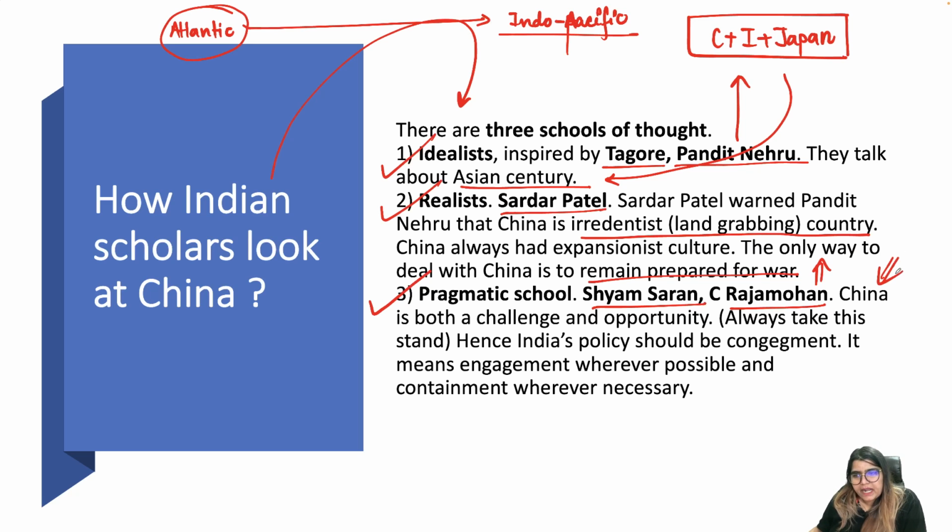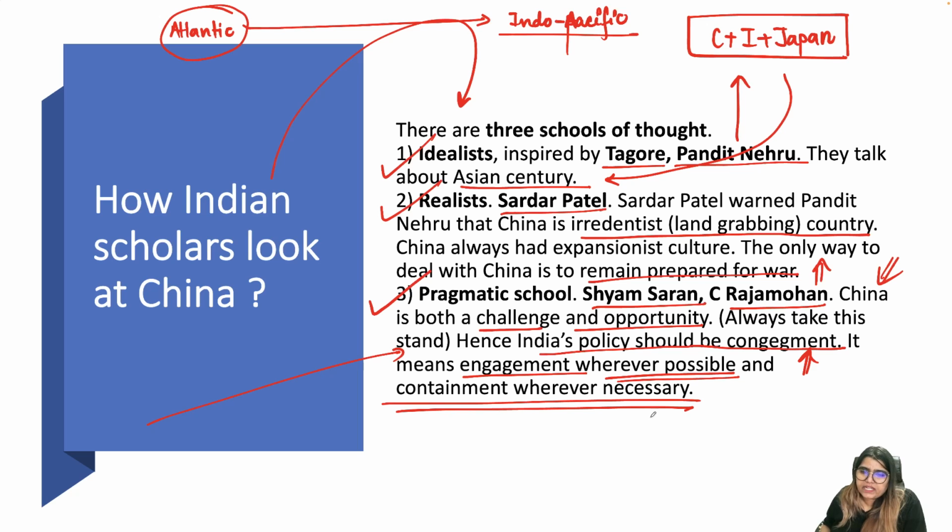As far as the pragmatic school is concerned, both of them recognize that China is both a challenge and an opportunity for India. So you need to always take this stand. If there's going to be any question and you want to give suggestions, give the pragmatic school's stand. You may say that India's policy should be of congagement. Congagement means that we should engage with China wherever it is possible, and we should contain China wherever necessary. Wherever engagement with China is not possible, we should try to contain China in that context.